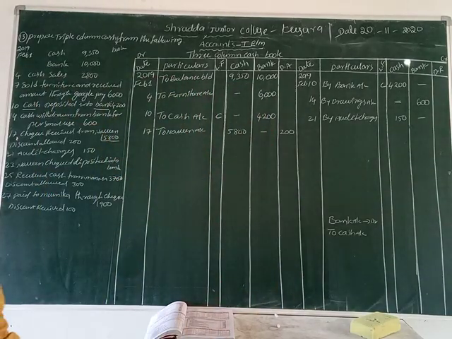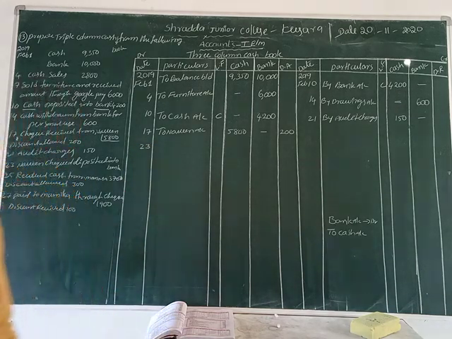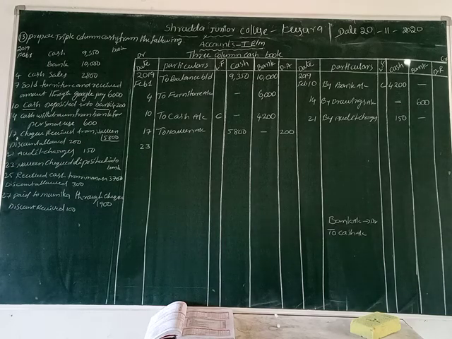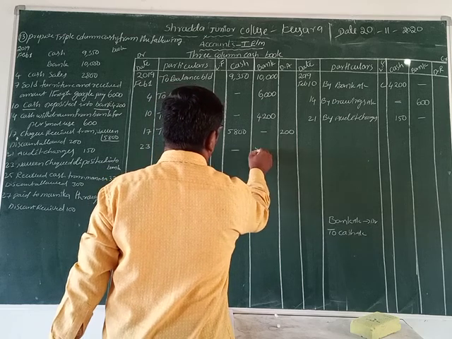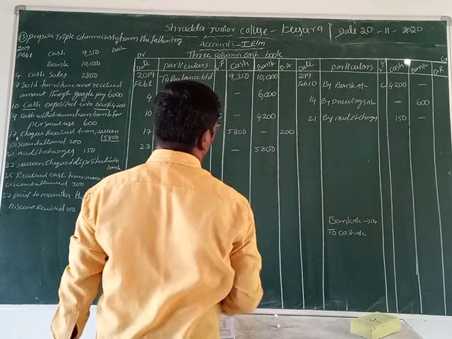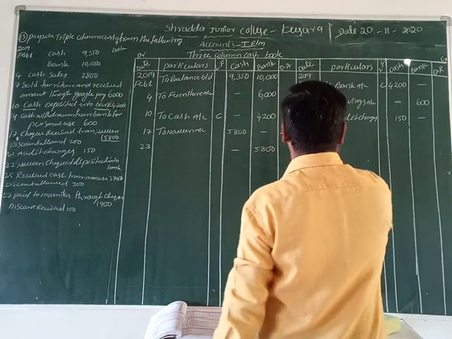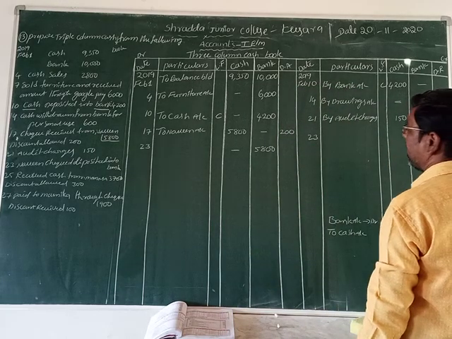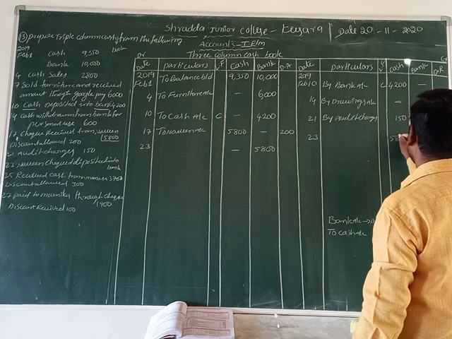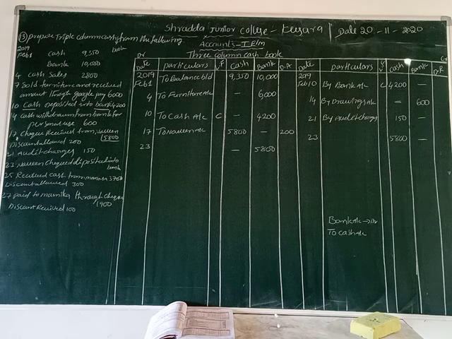Now we write that the date is the 23rd. What is the amount? 5,800. We write that amount in the bank column, 5,800 rupees. Why? Because bank is debit. Now we write on the credit side, 23rd date. We write that amount in the credit cash column, 5,800 rupees. Why? Because cash goes out of the business, isn't it? That's why we write it on the credit side.